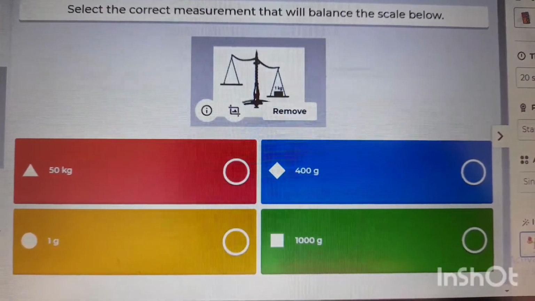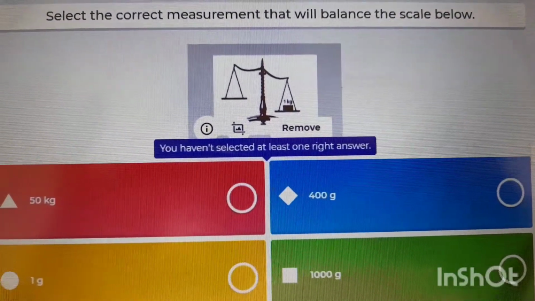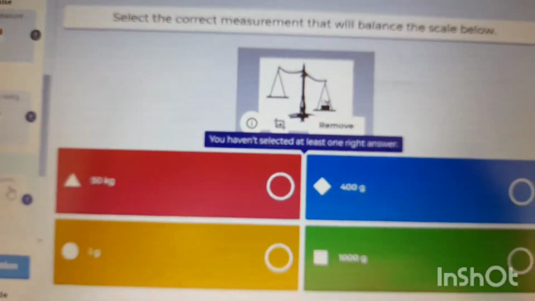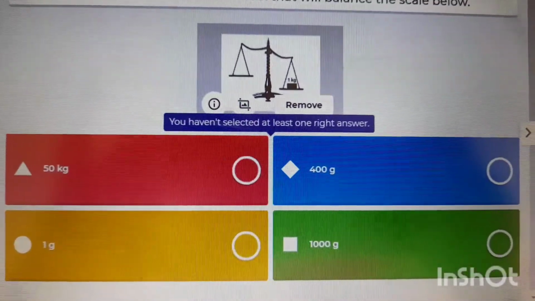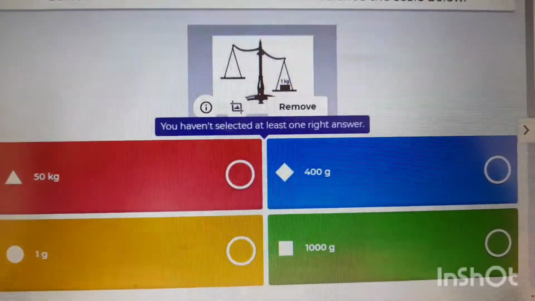Question 6. Select the correct measurement that will balance the scale below. So this is a scale. And we have to select the options. Which is the right option? Is it 50 kg, 1 gram, 400 gram, or 1000 gram?